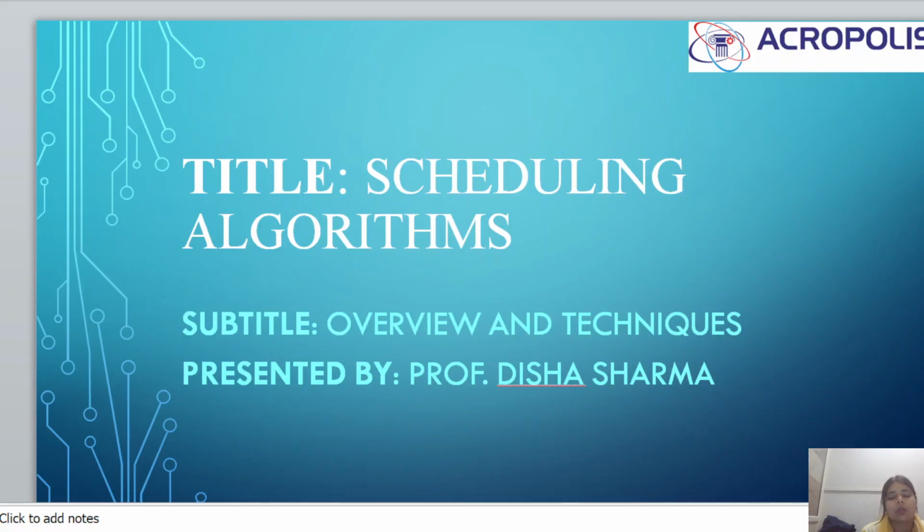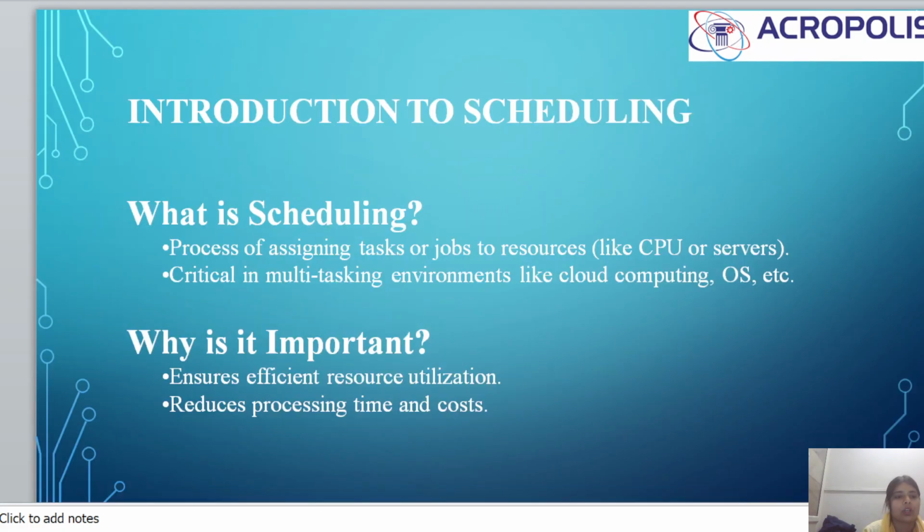Today our topic is scheduling algorithms in operating systems. The subtitle is overview and techniques. So, the introduction to scheduling. What is scheduling? Why is it important? The process of assigning a task or job to a resource like a CPU or server is known as scheduling. It is critical in multitasking environments like cloud computing, operating systems, etc.